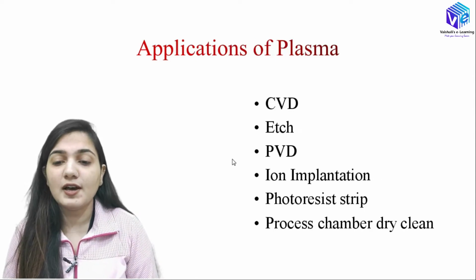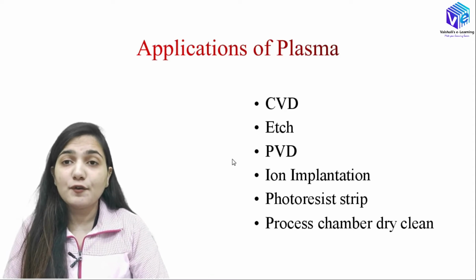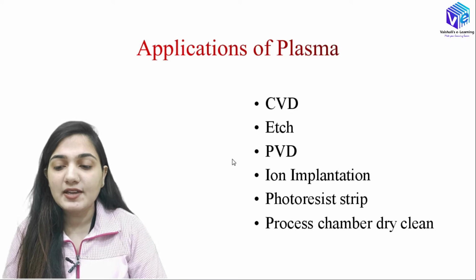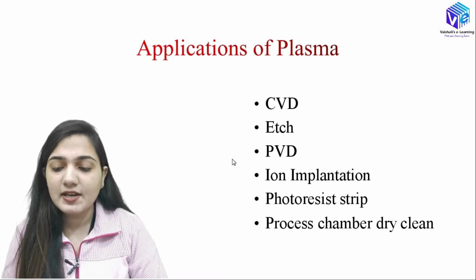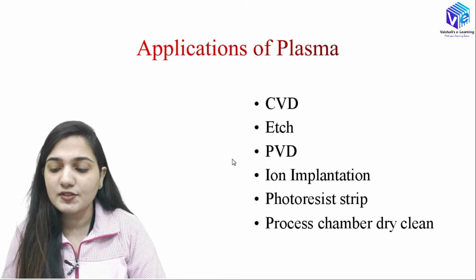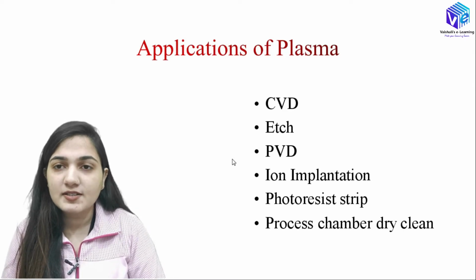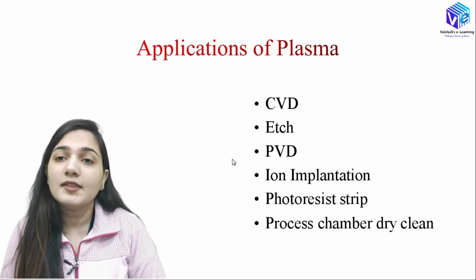Okay, so first of all, starting with the applications of the plasma. I told you we are going to discuss at least 3 processes, and here you can see we have the CVD, the chemical vapor deposition, then we have the etching process, the physical vapor deposition, the ion implantation, the photoresist strip process, the process chamber dry cleaning. All of these processes, these are all IC processes, all of these processes require the plasma.